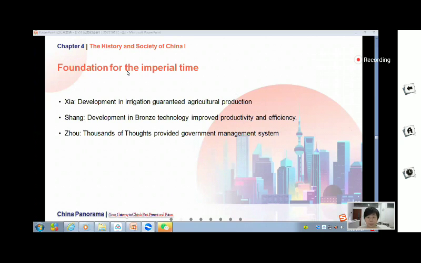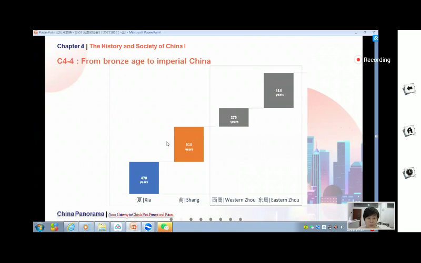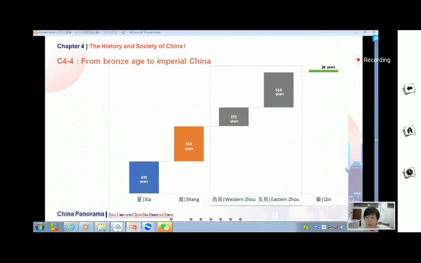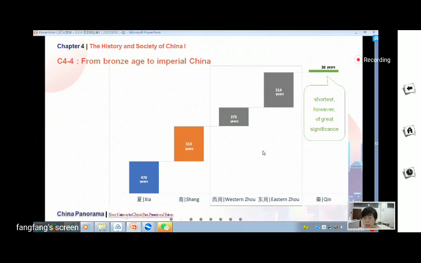So after Shang, Zhou, and after a long time of hundreds of divisions, an emperor, Qin Shi Huang, founded Qin and united the whole country. It is very short, the time is very short. However, it's very important to Chinese history.